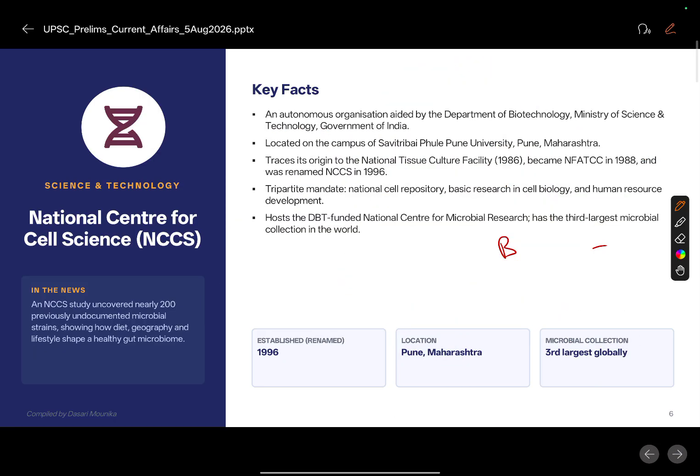Next, moving forward, we have an important institution in the news. That institution is from Pune, Maharashtra. It is called the National Center for Cell Science. So where is it located?